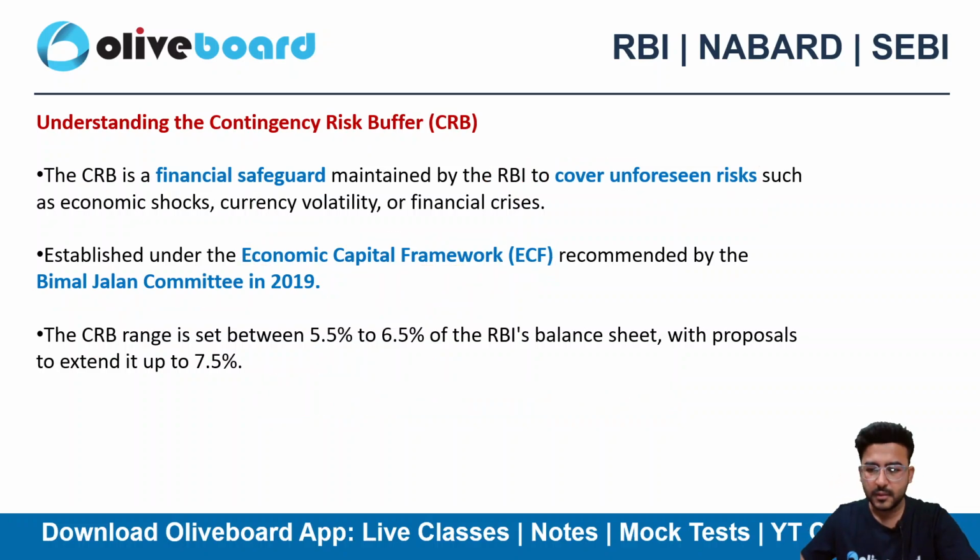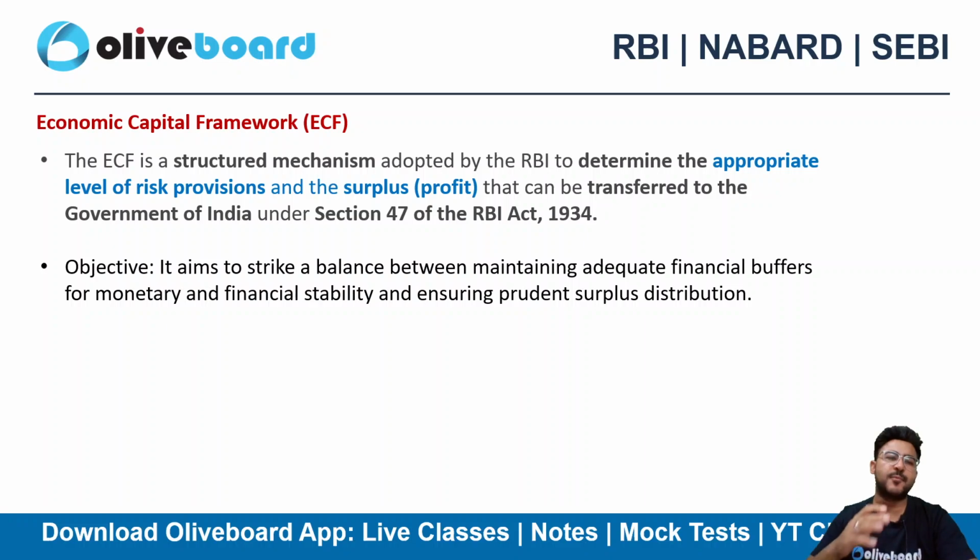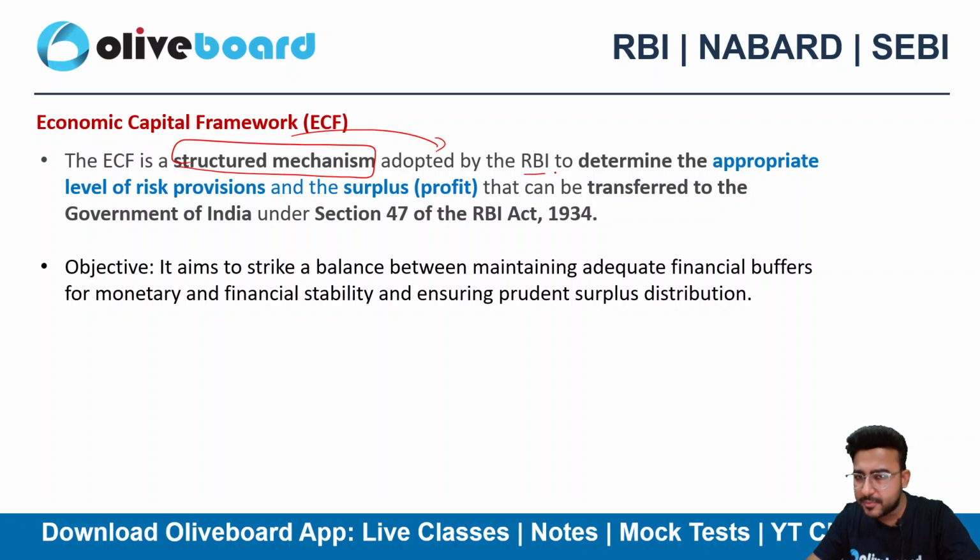Okay, now let's first try to understand what ECF is all about, Economic Capital Framework. So Economic Capital Framework is nothing but a structured mechanism that is adopted by the RBI for the appropriate level of risk provision and the surplus that can be transferred to the Government of India. We all know that Government of India is having the shareholding of RBI. So whatever RBI is earning is transferred as dividend to the Government of India. Now dividend decisions are important decisions.